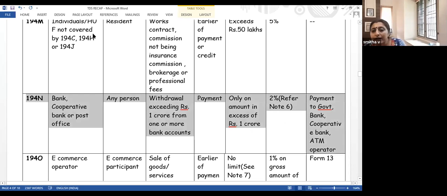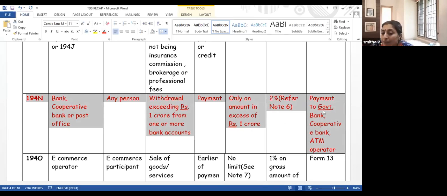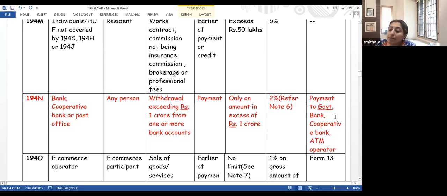Note 6. Then, when is this section not applicable? If the bank is making payment to government, say the bank is making payment to the income tax department, this section is not applicable. One bank making payment to another bank, this section is not applicable. One bank making payment to a cooperative bank, not applicable. One bank making payment to an ATM operator, not applicable. Understood? This is a new section.